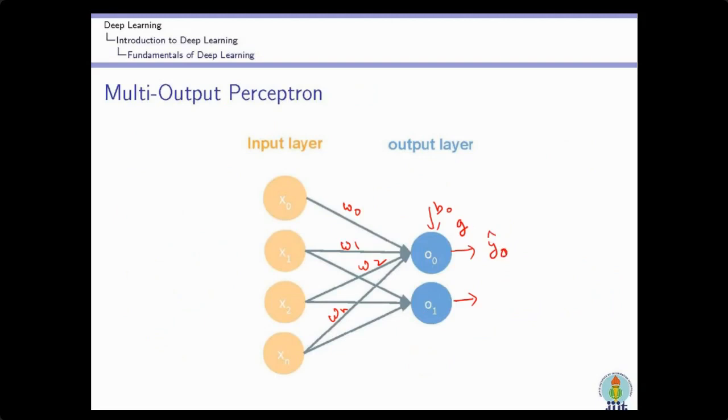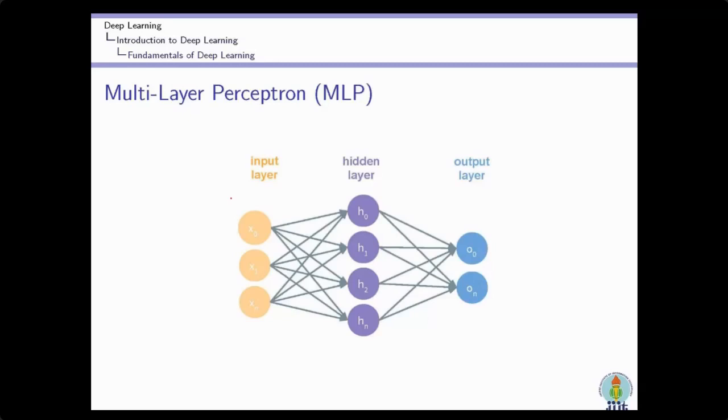Similarly for the next neuron, x0 into the corresponding weight. Now it is not compulsory that every input is connected to every neuron in the next layer. So this one is not connected, so we will not calculate any value. Now x1 is connected with some weight, so we can take that, and x2 into the corresponding weight, then x3, xn into the corresponding weight plus the bias of this neuron. Then we apply the activation function of this neuron, and then I will get y1. So this is the simple mathematics behind the neurons of the multi-output perceptron. So now we have seen the multi-output perceptron.